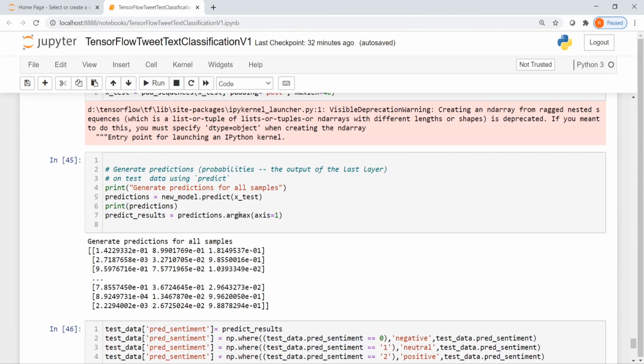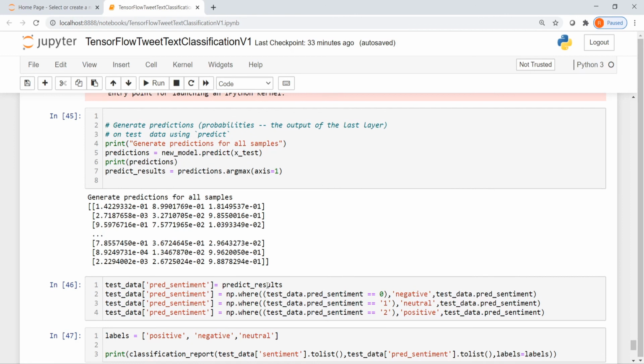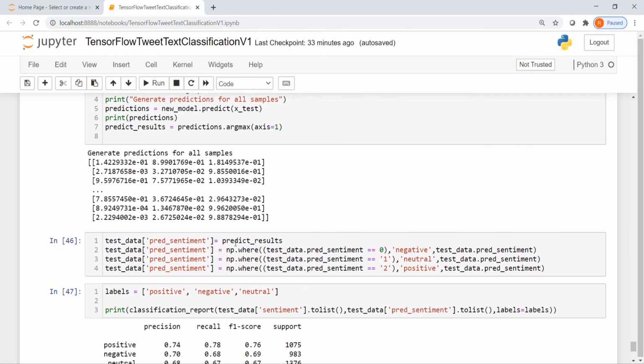When you do argmax with axis of 1 over here, you find which is the class, so basically which is the index. Then we attach these prediction results as a column to our test data, the pred_sentiment column, and then we replace these label values by their respective classes. For example, 0 is negative, 1 is neutral, and 2 is positive.